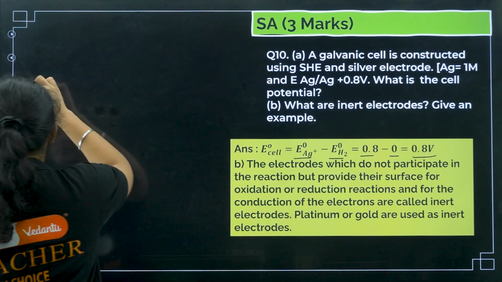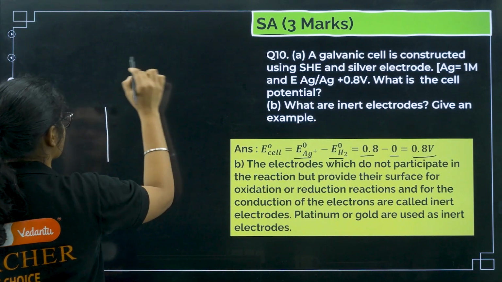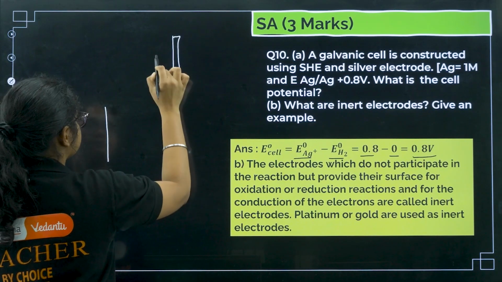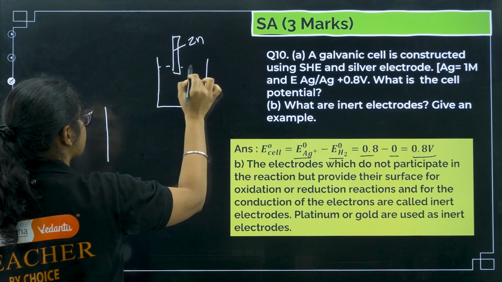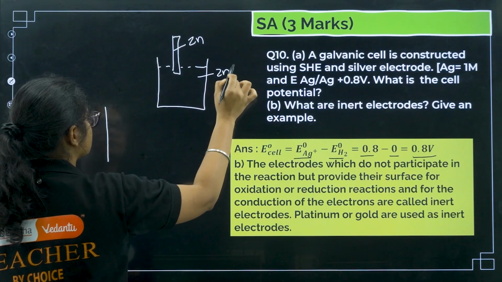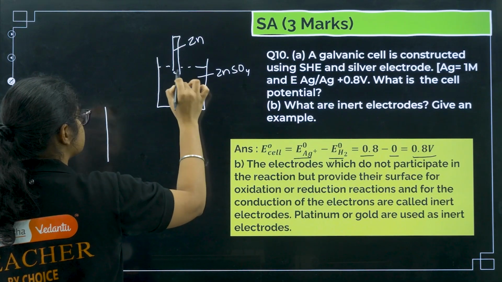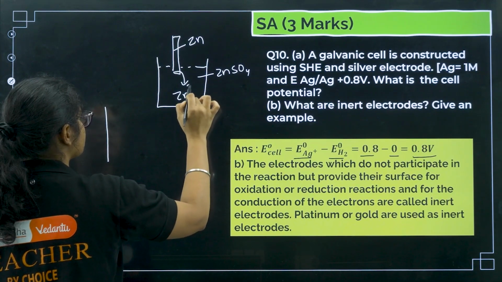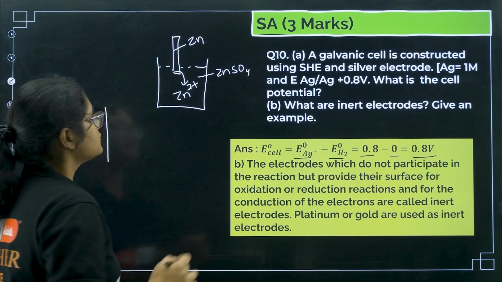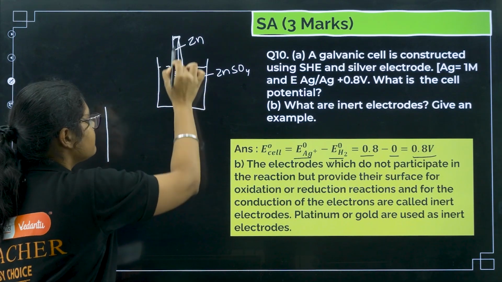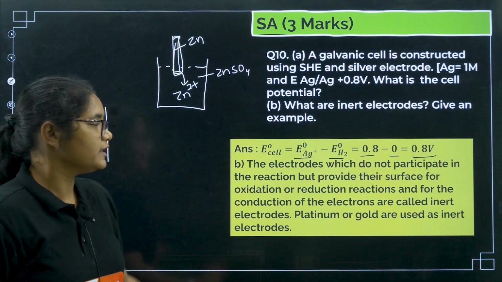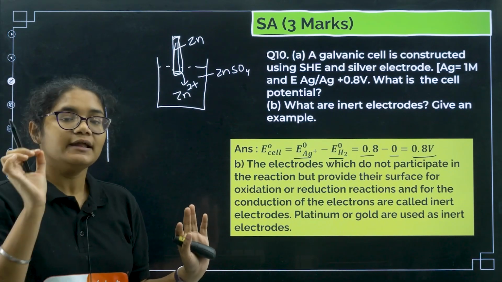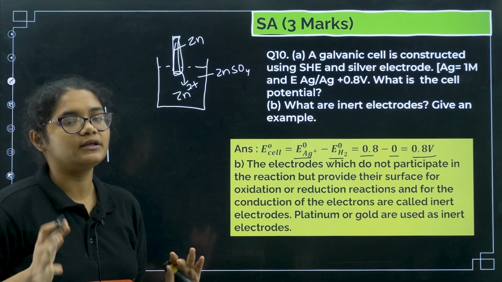Now if you see a zinc electrode in ZnSO4, Zn comes out as Zn2+, right? So this zinc rod itself is used in the reaction, but if there is an inert electrode, then the rod does not participate, it just provides the surface for the reaction.